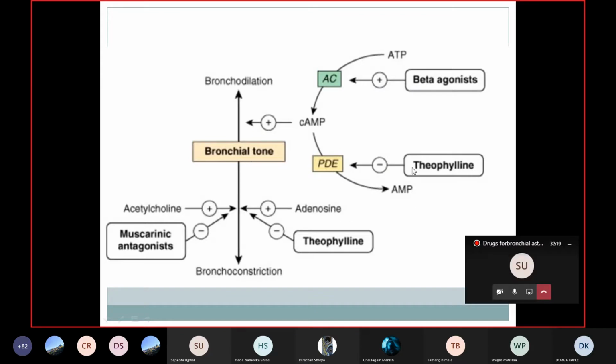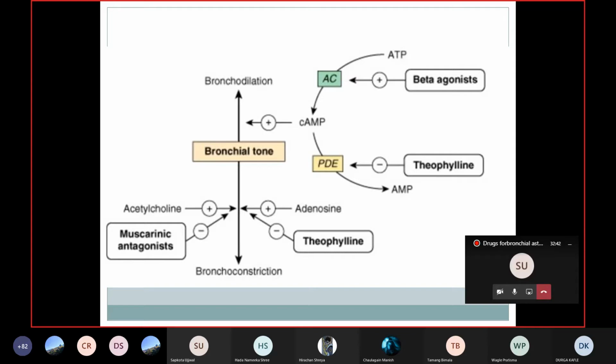And the one is inhibiting the phosphodiesterase. In phosphodiesterase also we have different types of phosphodiesterase enzyme: phosphodiesterase 3, phosphodiesterase 4. This phosphodiesterase 3 is predominant in the smooth muscles of bronchi, whereas the phosphodiesterase 4 is present in the mast cells and eosinophils.